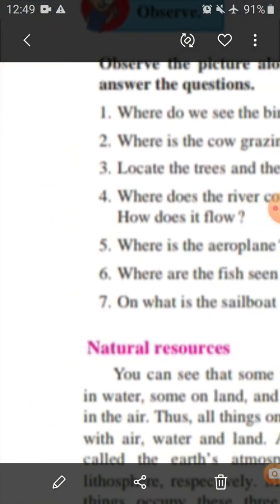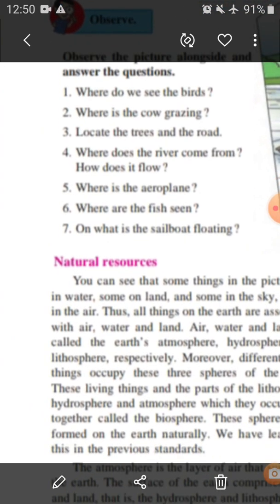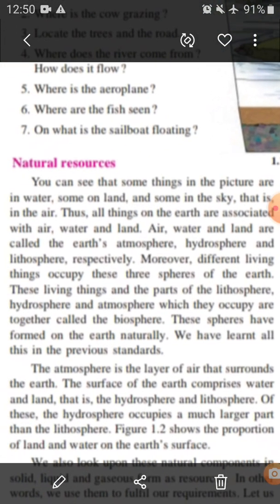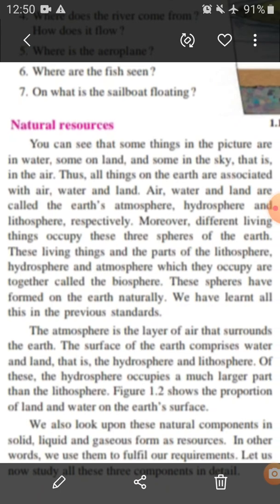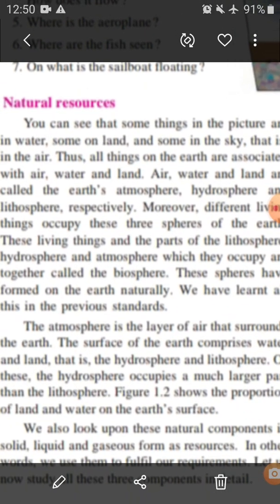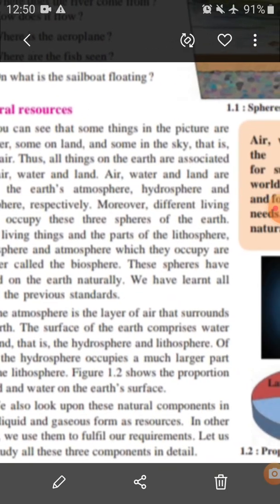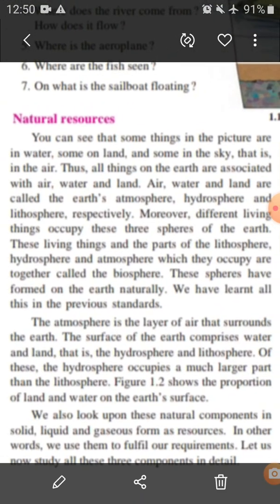Okay, these are the questions and we have given answers to these questions. Now we will study natural resources. You can see that some things in the pictures are in water, some on land and some in the sky, that is in the air. Thus all the things on the earth are associated with air, water and land.